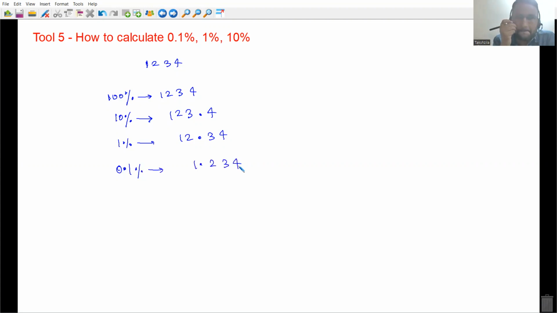For example, let's say I ask you some random thing, like I want to find 7% of 450. You are supposed to do it orally. The 1% जो भी मैं यहाँ पे लिख रहा हूँ, you can do it orally. 1% is 4.5, को into 7 करता है, means 7 4s are 28 and 7 5s are 35, that is 3.5. 28 plus 3.5 is equal to how much? 31.5.